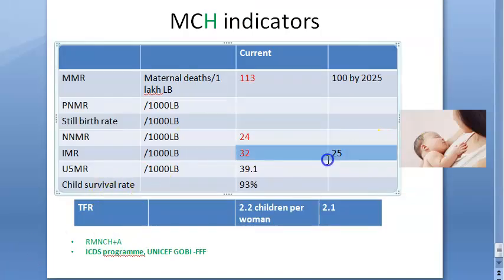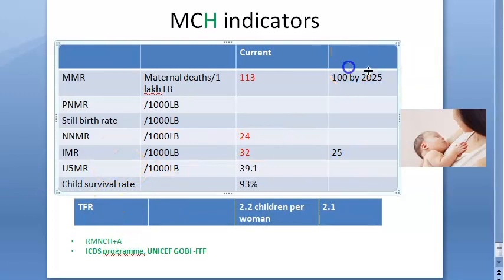Look at the target that they want to achieve for infant mortality rate. They want to make it less than 25. This is by 2027 actually.